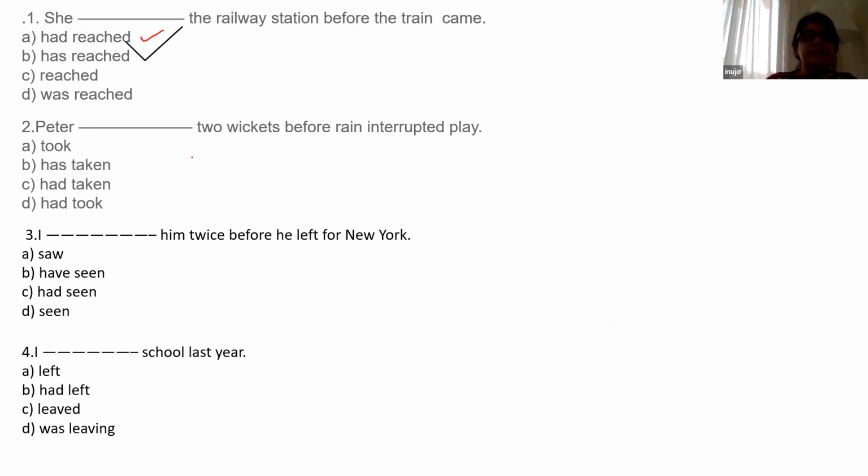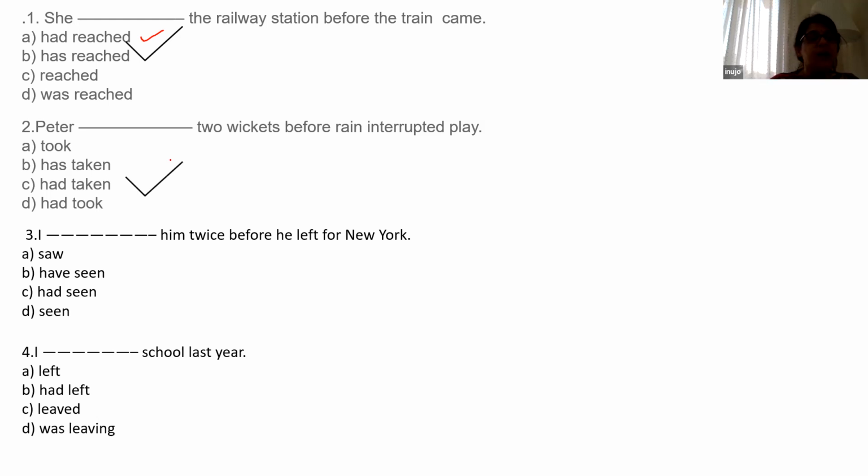Okay. Now, Peter had taken 2 wickets before rain interrupted play. Peter had taken 2 wickets before rain interrupted play. Before the incident, he had taken two wickets.